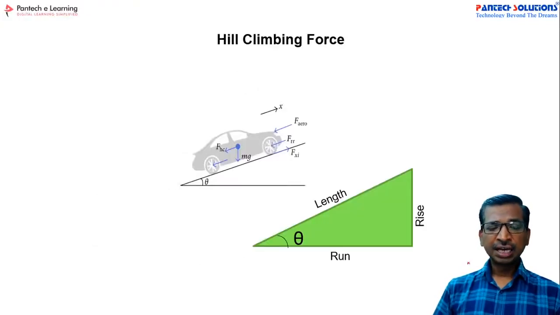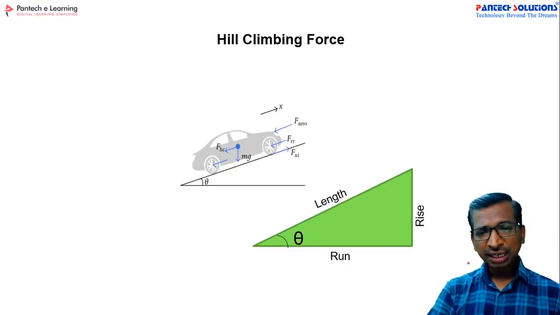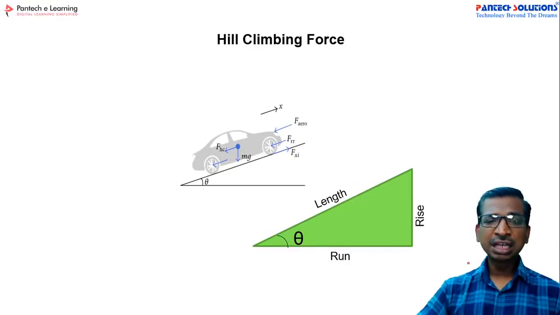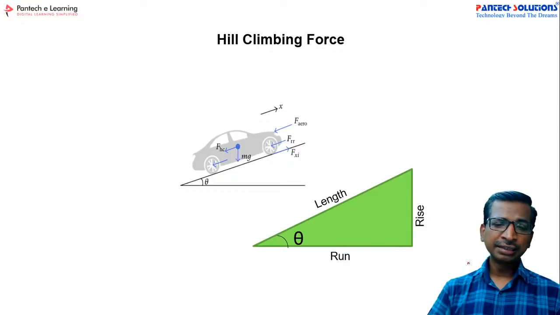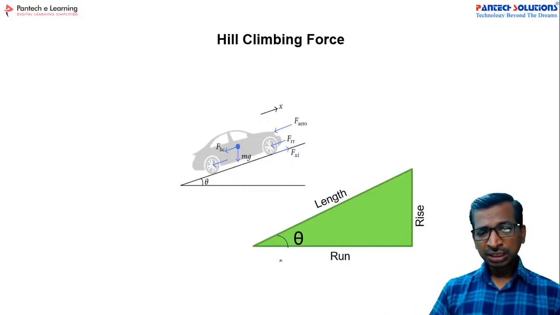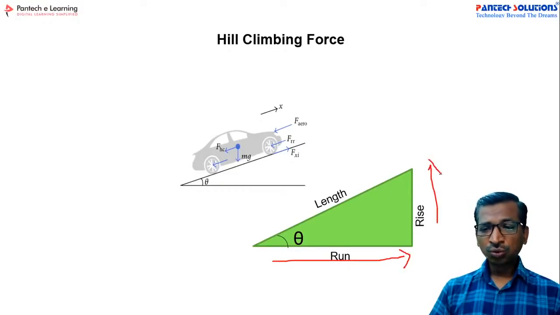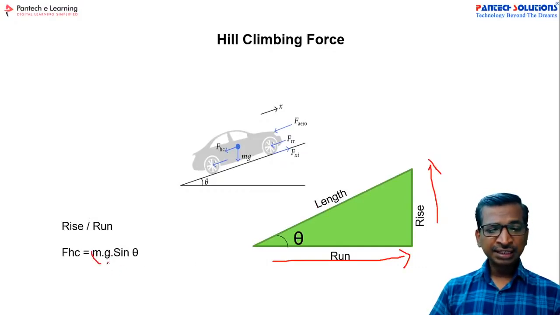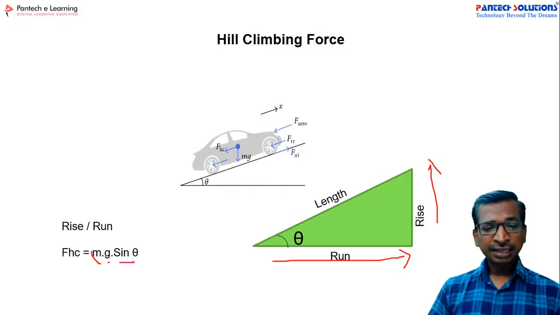And similarly for the hill climbing force, because the road is not a uniform surface, there will always be ups and downs. While there is an up gradient or down gradient, this is the formula. This is the running distance, and this is the rise distance. Generally it is calculated with the help of mg, that is the weight of the vehicle, g is the gravitational acceleration, and sine theta.